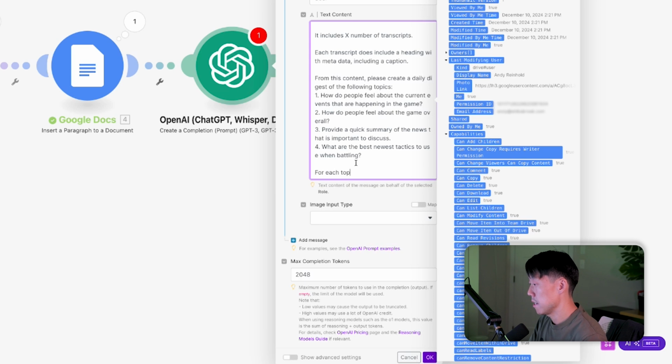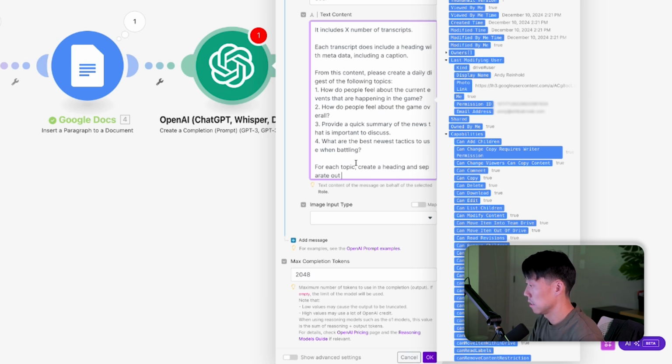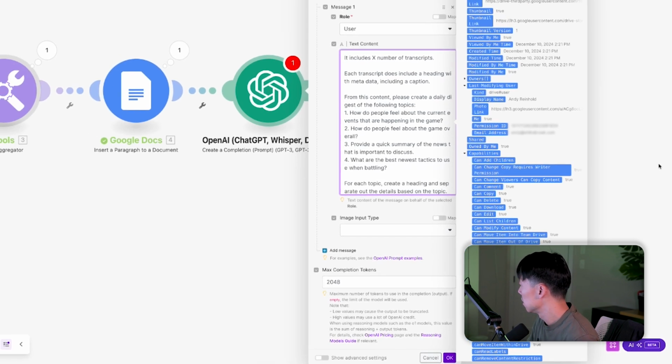For each topic, create a heading and separate out the details based on the topic. I think that's enough direction there for that part.